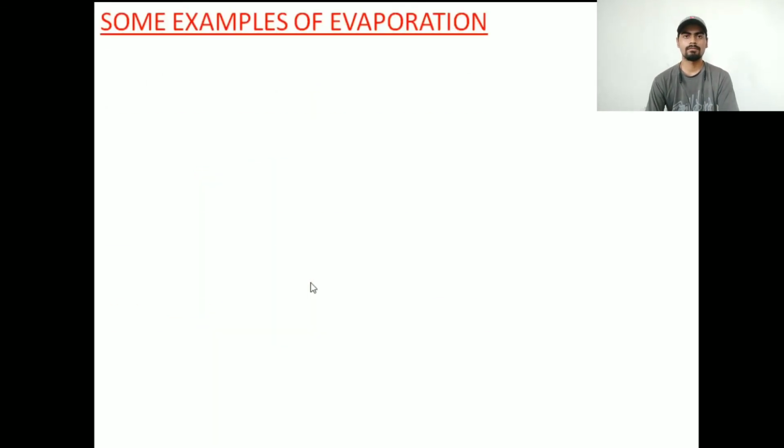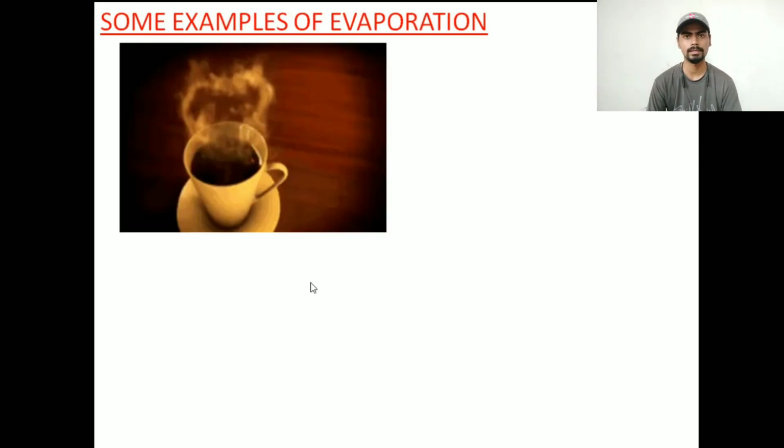Some examples of evaporation. Here we are going to discuss a few examples which we observe in our daily life. For example, hot tea. Whenever someone serves you very hot tea, you wait until it cools down. Then how does it cool down? Look at this vapor coming out. This vapor is coming out from the surface of the tea. Whenever this vapor comes out, it takes the heat energy from the tea and escapes from the tea in the form of gas. As a result, your tea gets cooled down.